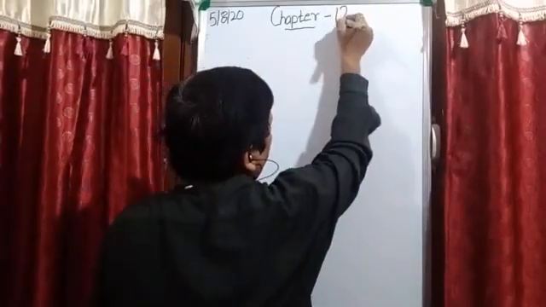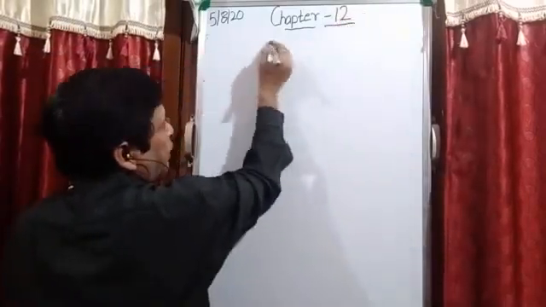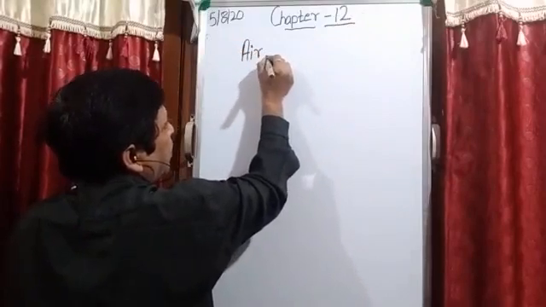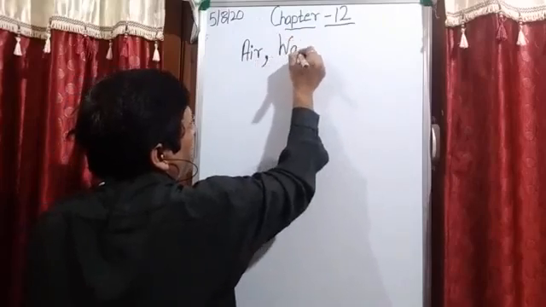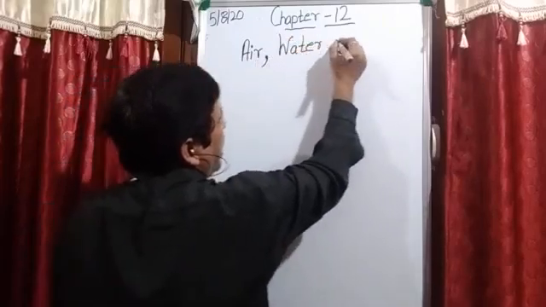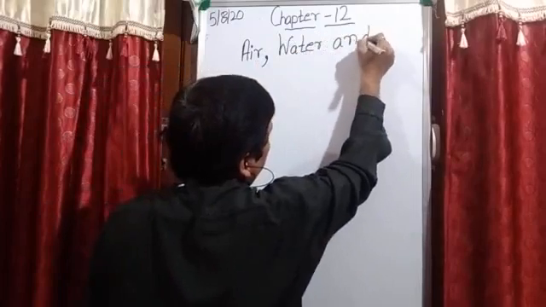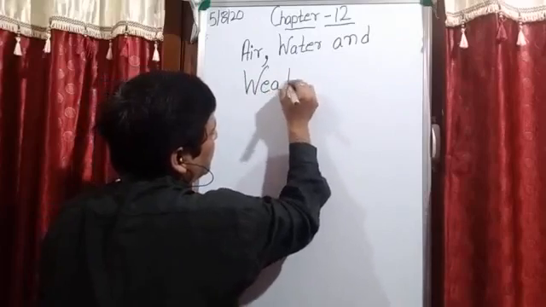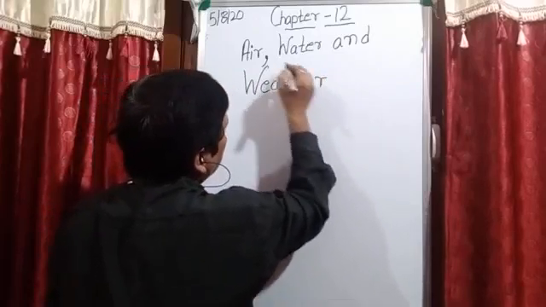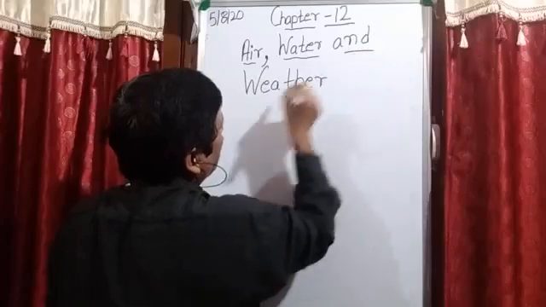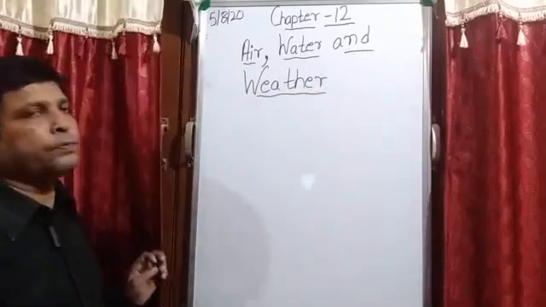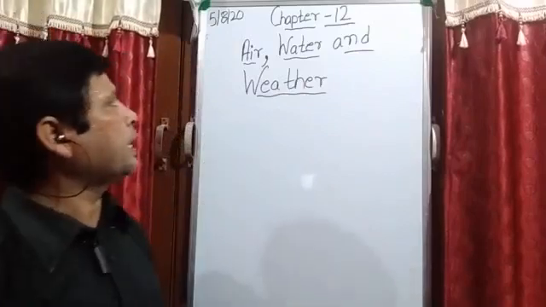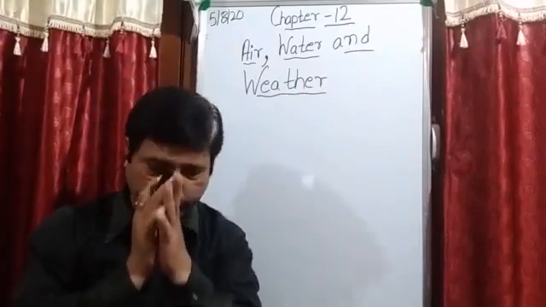Now let's start with the new chapter, students. Name of the chapter is Air, Water and Weather. See, all of you see on the board. Now students, let's start with our new chapter. The name of the chapter is Air, Water and Weather.